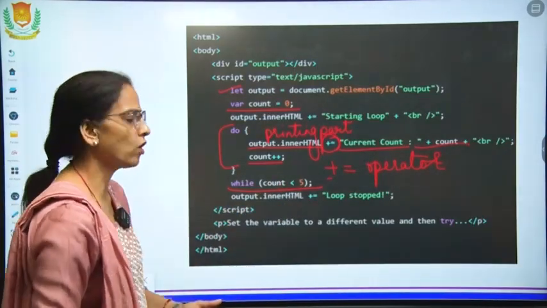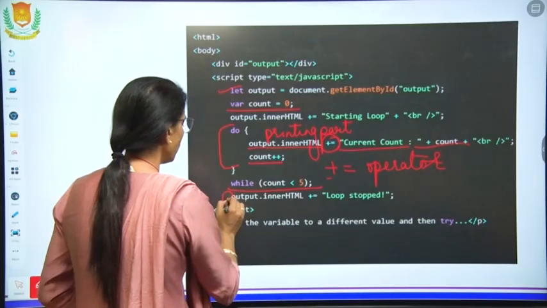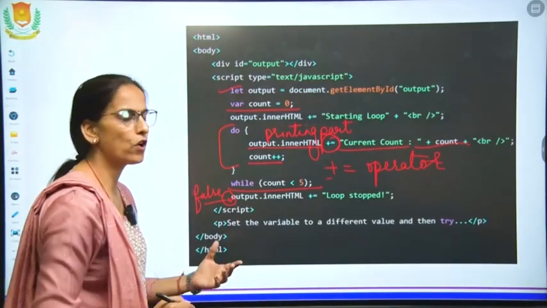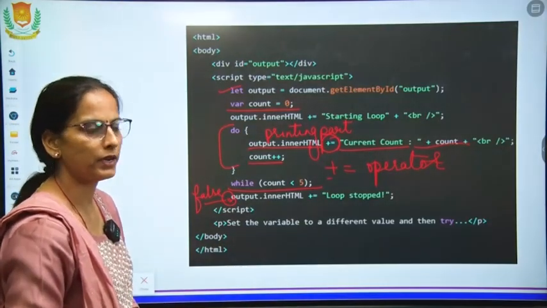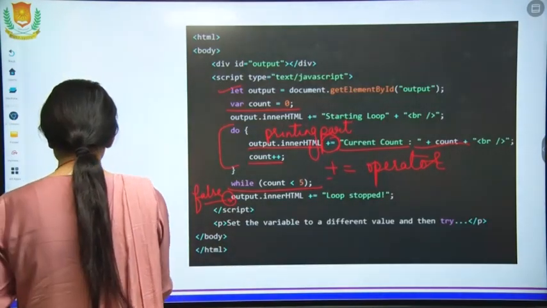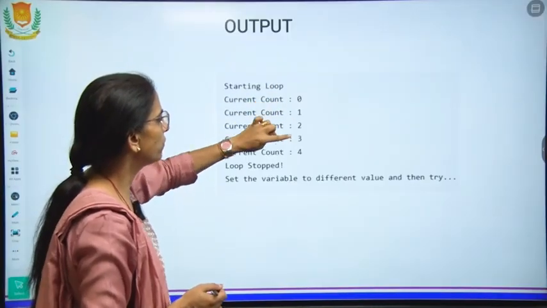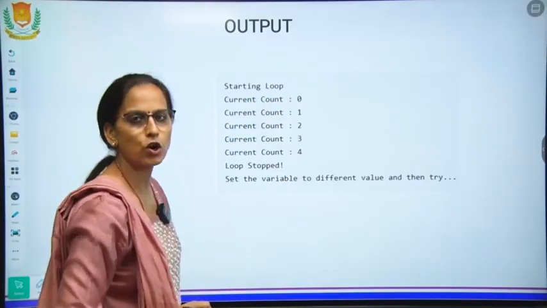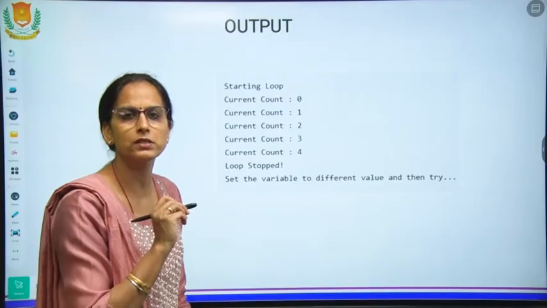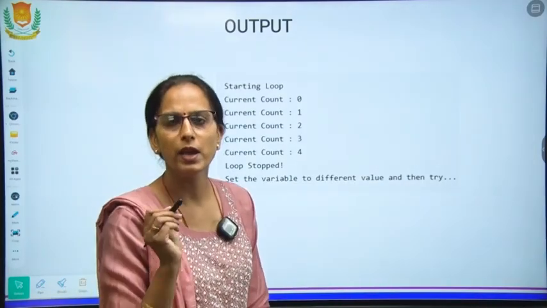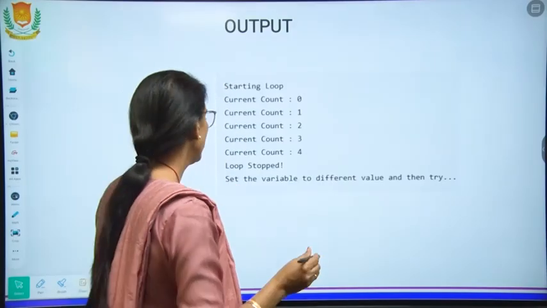Output inner HTML, the loop stops. This is for the false part. As soon as the condition becomes false, the loop ends. See what the output is: 0, 1, 2, 3, 4. 5 is not there because we have written less than 5. If you want 5 to be printed, then it should be less than or equal to 5.